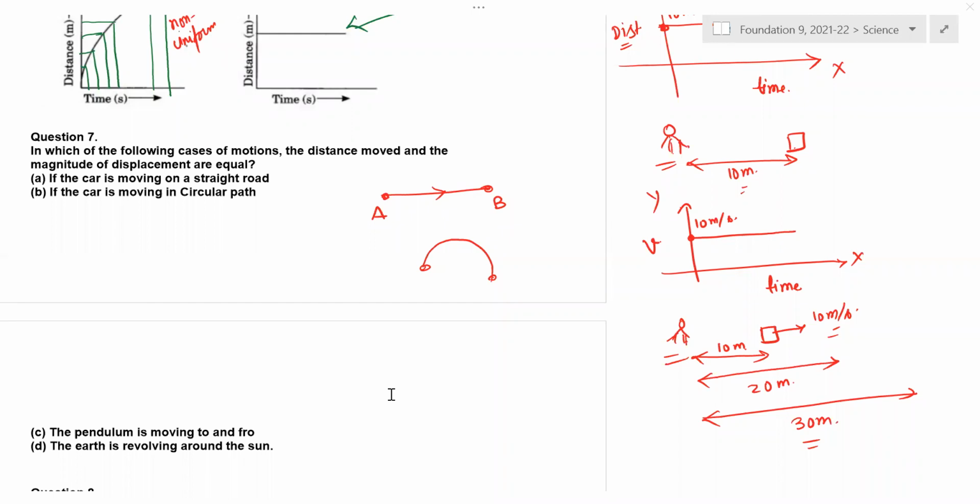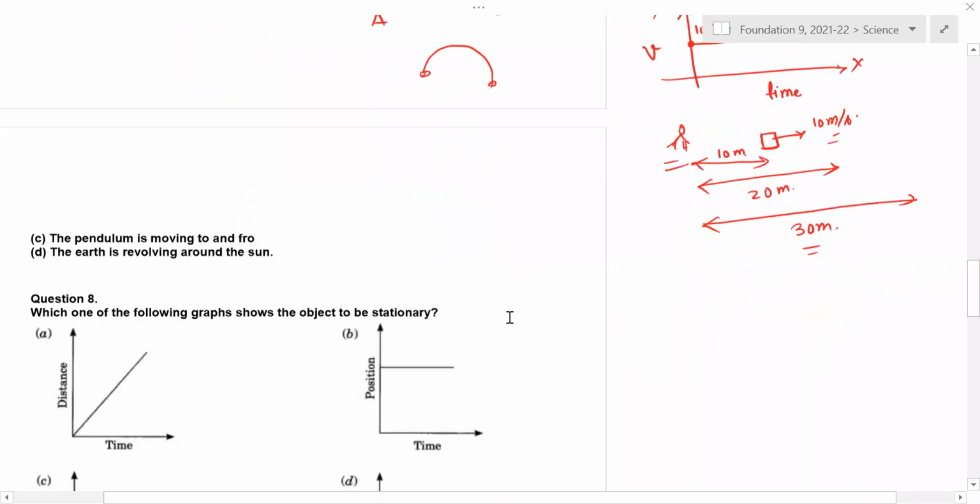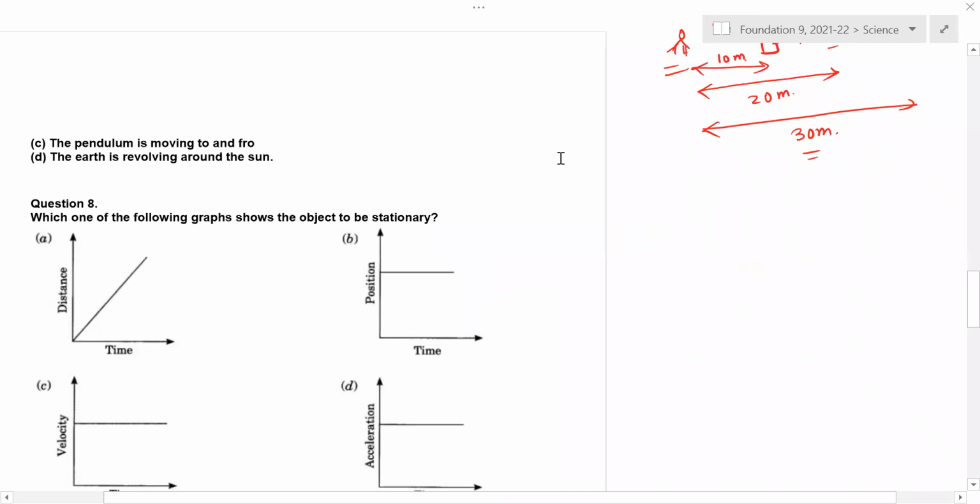So once it is a circular path, apart from a straight path, any path you choose, then distance and displacement will not be the same. So your option should be option A only, right? Yes, sir.